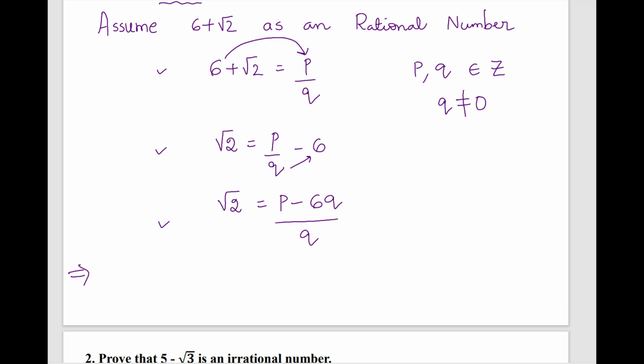Here, root 2 equals what? This implies root 2 is rational. Why? Because (p minus 6q) by q is rational. This is of the form p by q, so it is rational.